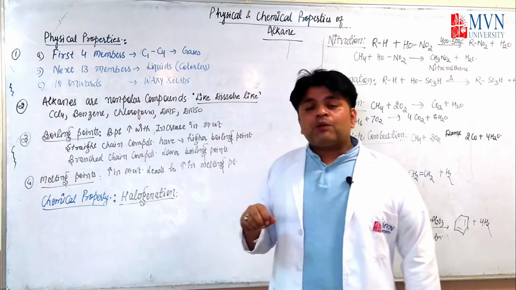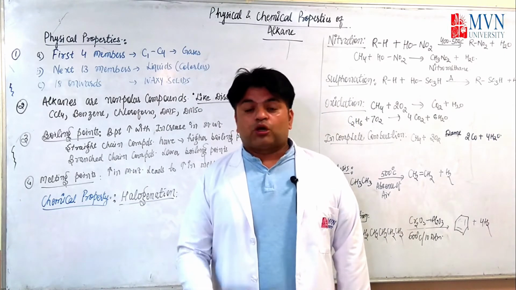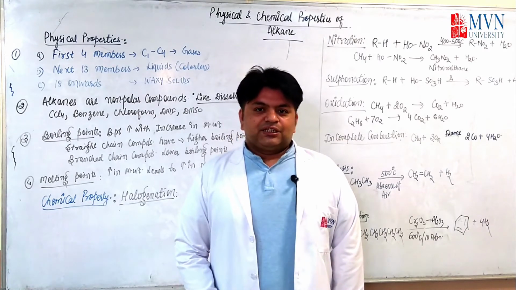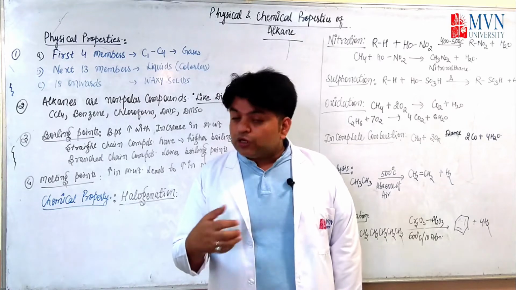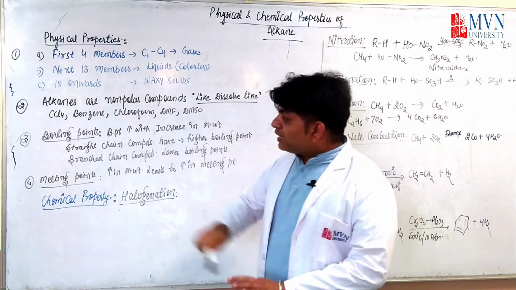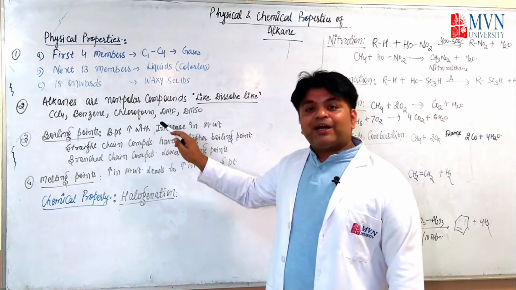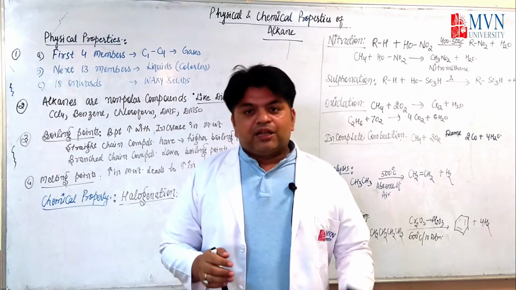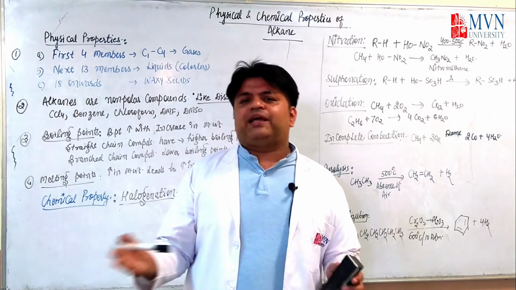Now, if I talk about solubility, the next physical property of any compound is solubility. Alkanes are generally non-polar in nature. If they are non-polar, then they should dissolve in non-polar solvents. So what are these solvents? The solvents are carbon tetrachloride, benzene, chloroform, dimethyl formamide, dimethyl sulfoxide. These are some non-polar solvents. They work on the principle of like dissolves like.